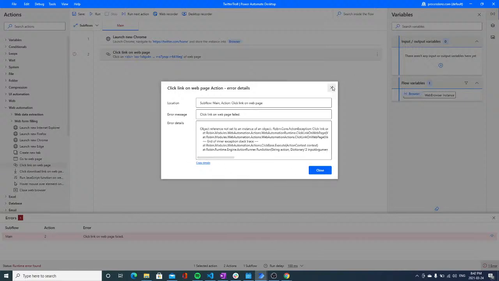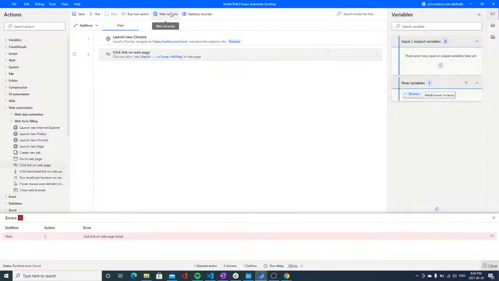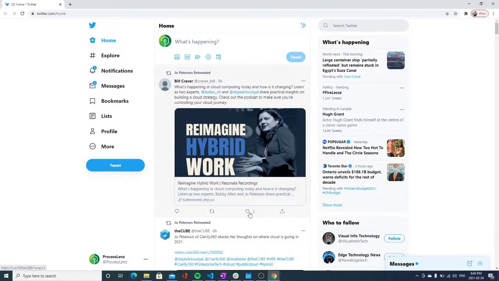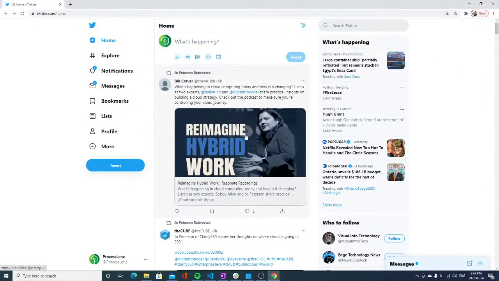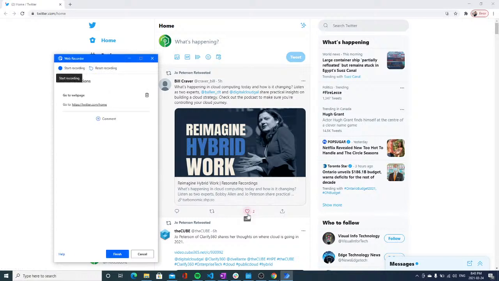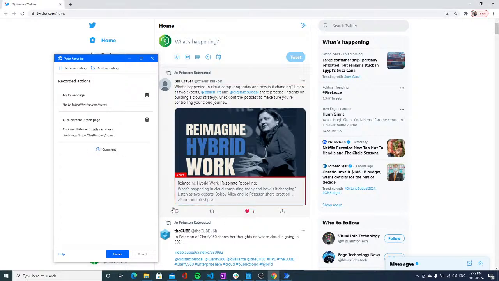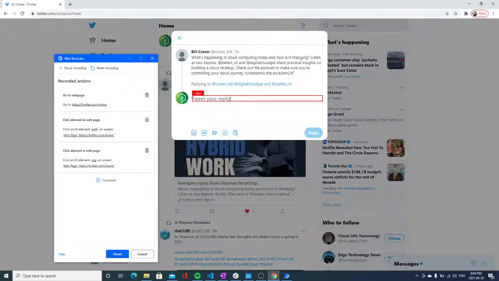Okay, we have not linked it to the proper instance, so let's try using our web recorder and see what the selector is via the web recorder. Now let's use Google Chrome and let's get this selector. So I will go here and I will start recording. So I will click on this. After that, I will click on this. I will type something and I will click on reply.